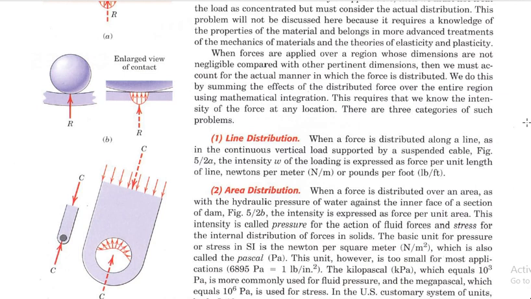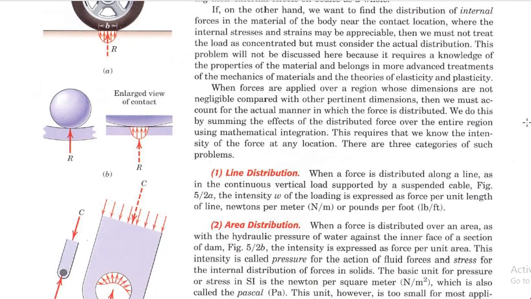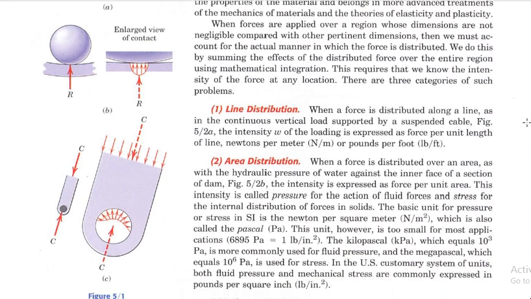When a force is distributed along a line, as in the continuous vertical load supported by a suspended cable. Likewise, if we suspend a load with a single cable or rope, this type of force distribution is a line distribution. And what is area distribution? When the force is distributed over an area, as with the hydraulic pressure of water against the inner face of a section of a dam.